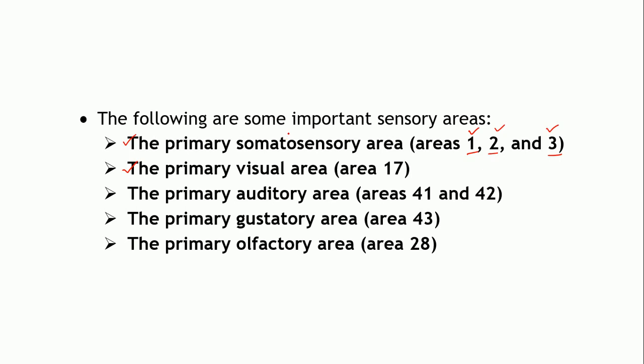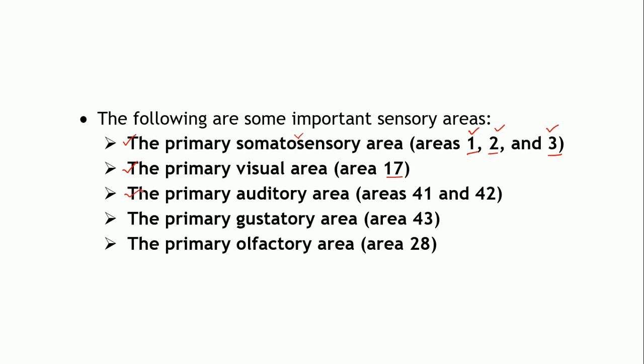Somatosensory areas sense touch, pressure and so on. Somatic receptors sense it and send the signals to this area. The visual area has to do with vision. It is numbered as area 17.